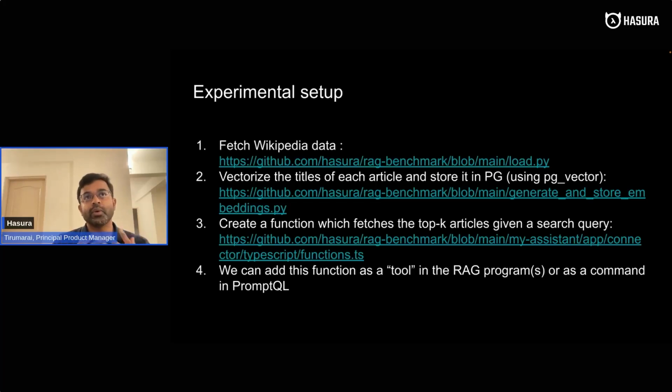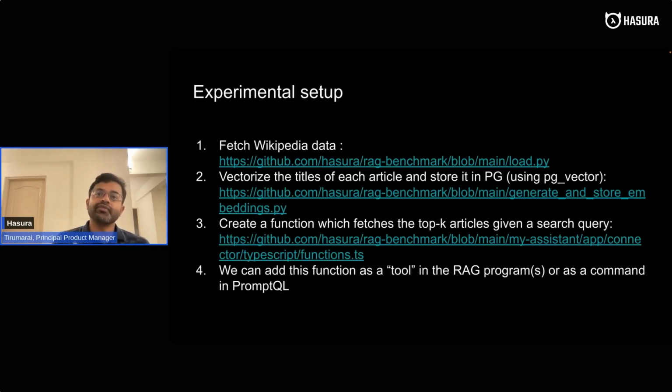The way that we did it was fetching the Wikipedia data, directly scraping it off, and then doing a parsing. All that is available in this repo, in this code as well. Then we vectorized the title of each article, and stored it in Postgres. In Postgres, you can use pgvector to store vectors. We also tried vectorizing the entire content instead of the title, but that did not do well in any of the benchmarks. So I think the strategy of vectorizing the title seems to be generally much better.